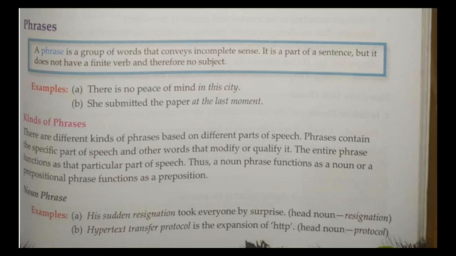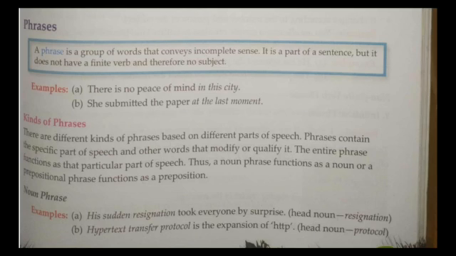Okay, like I can say: there is no peace of mind in this city. In this city, what is it? It has nothing before or after it. It does not have a verb, does not have a subject, and it is also not complete, right? Then it is said to be a phrase. Okay, she submitted the paper at the last moment.